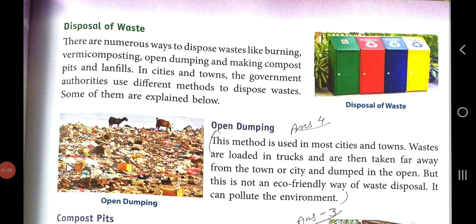So, I have told you the environment is the natural world in which people, animals and plants live. It consists of both living and non-living things. Nowadays the environment is facing a lot of threat, and clean surroundings are necessary for us to stay healthy.